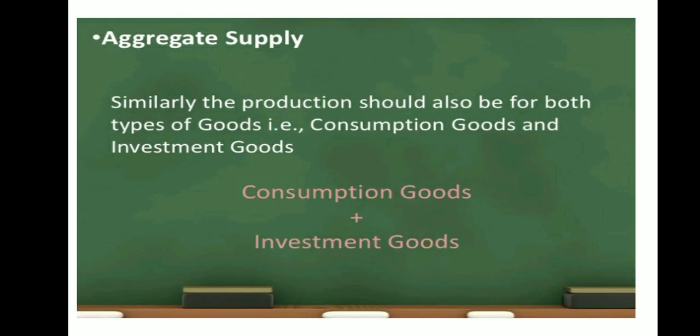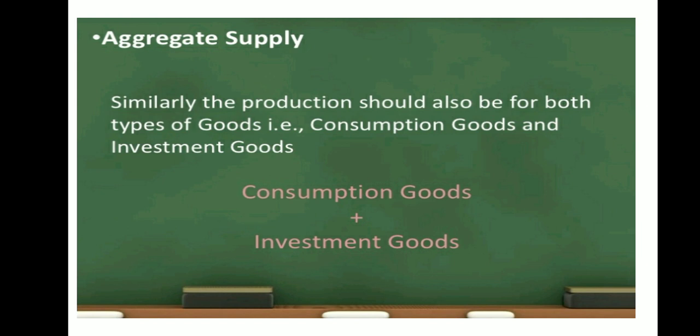Now, what is aggregate supply? Similarly, the production should be for both types of goods, that is consumption goods and investment goods, C plus I. Aggregate supply is the planned level of supply in an economy by all the sectors. AS is the amount of goods and services which the producers are planning to sell.